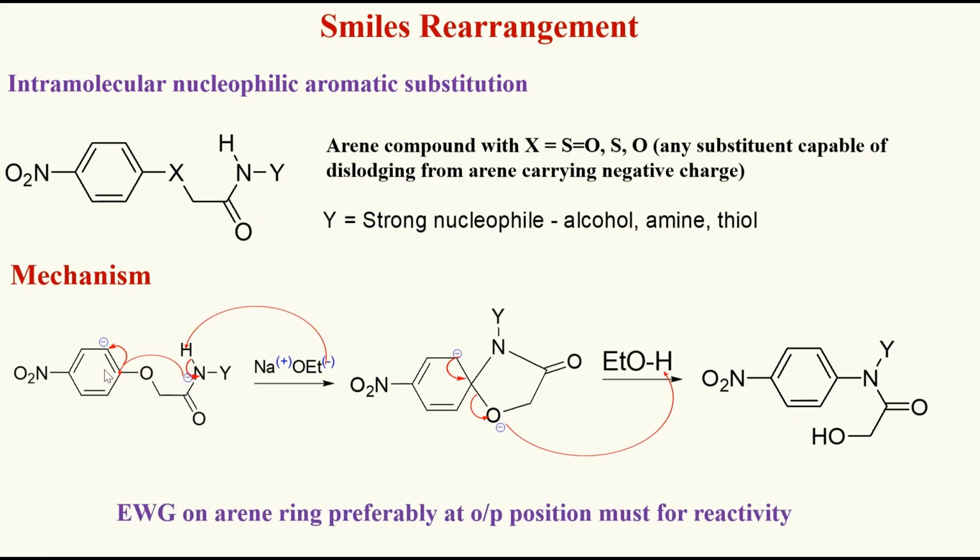The preliminary requirement for this Smiles rearrangement to occur is that it should have a strong electron withdrawing group like nitro, preferably either at ortho or para position, and it's a must for reactivity, and without that this reaction does not occur. This is the salient feature of this reaction and also the limitation of this reaction.